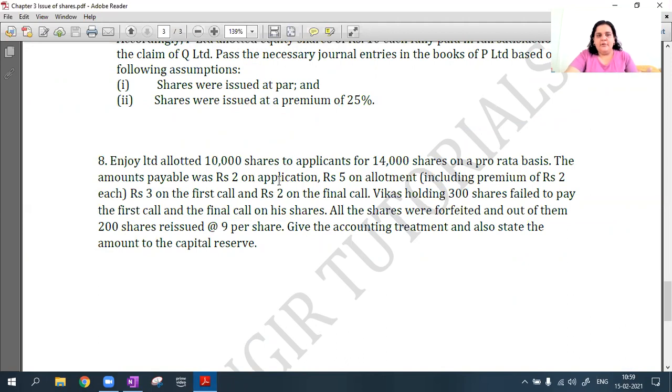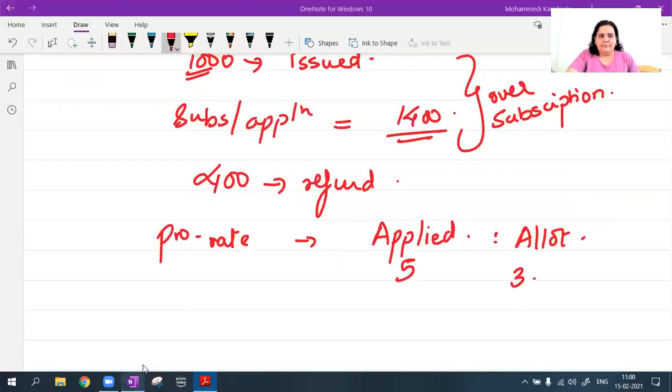Nothing is mentioned. Have they told you to adjust on pro rata? Adjustment कुछ नहीं है. Shares on a pro rata basis, but there is no adjustment detail given to me that for 5 shares I gave them 3, or for 10 shares I gave them 5. Nothing is given to me. Okay, so it's a simple sum. It is just written this way.